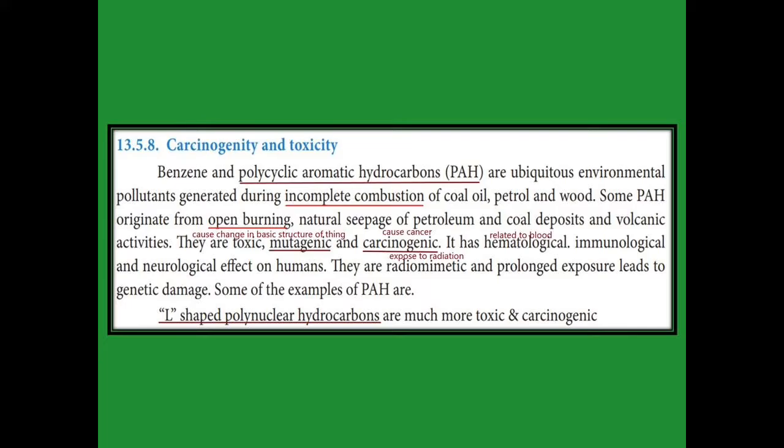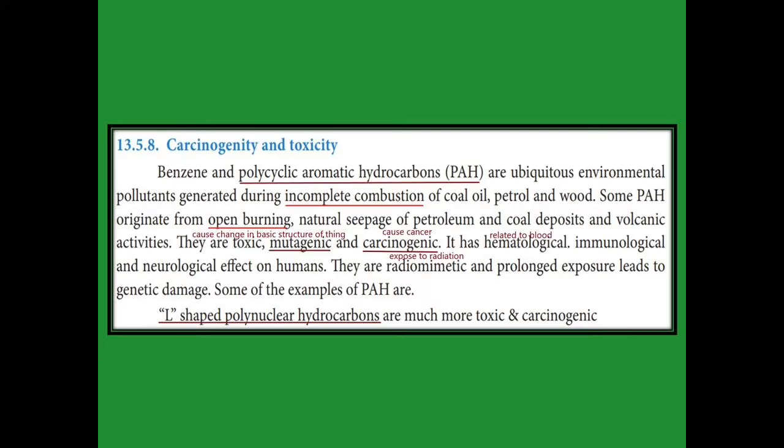Some PAH are generated by volcanic activities and open burning, and naturally we get them from petroleum and coal deposits.